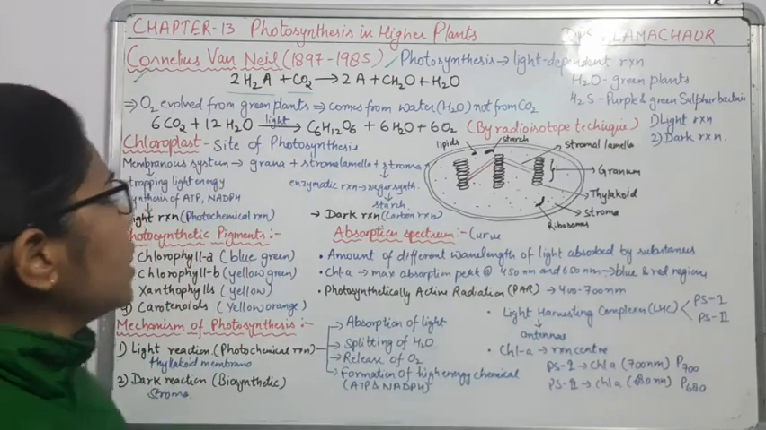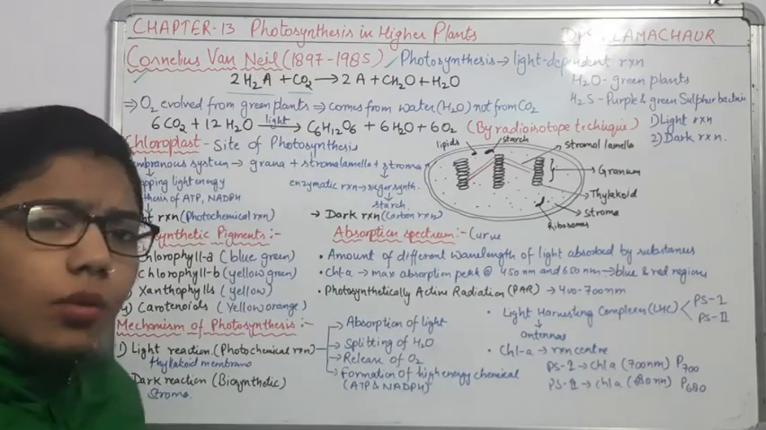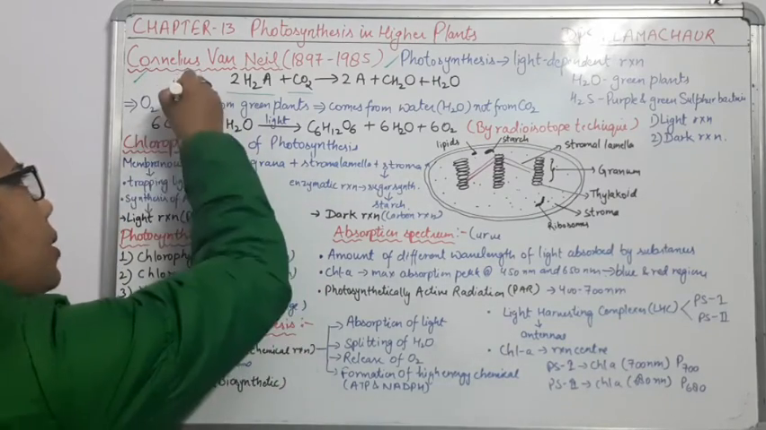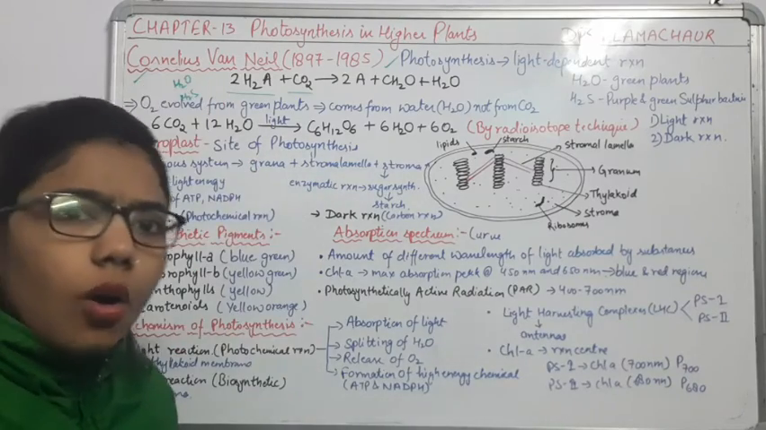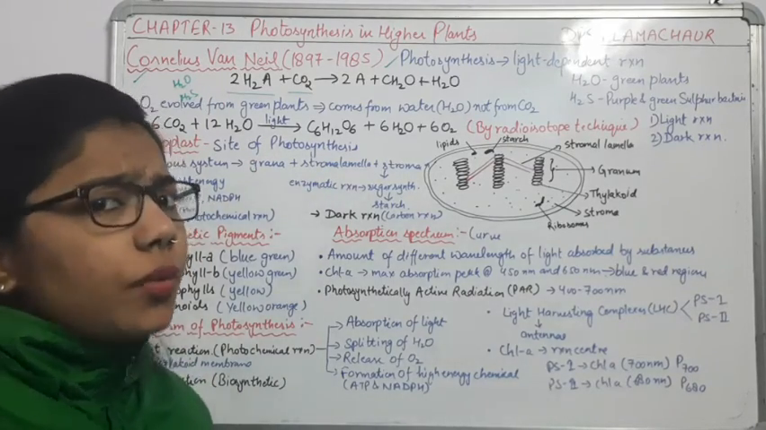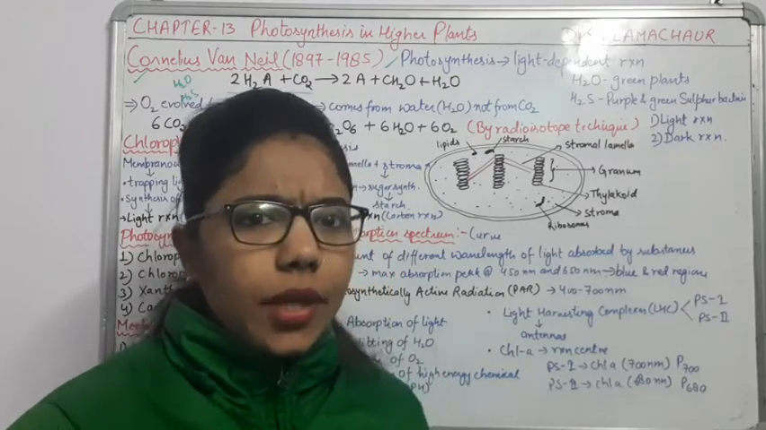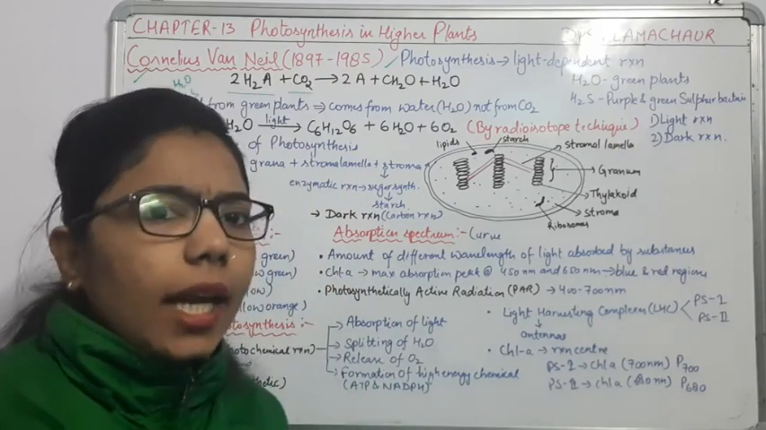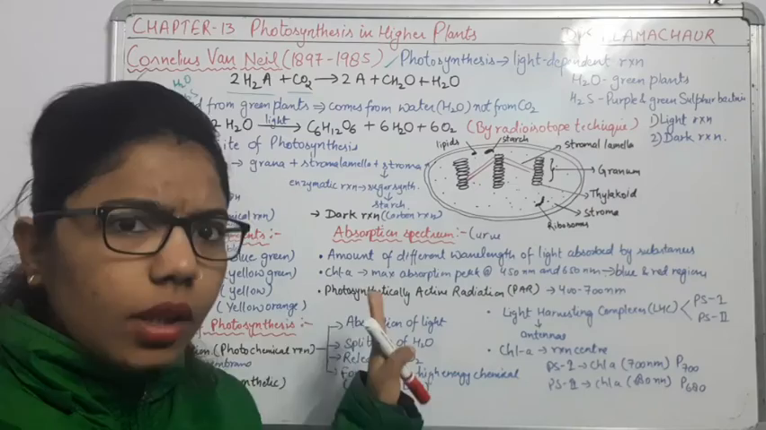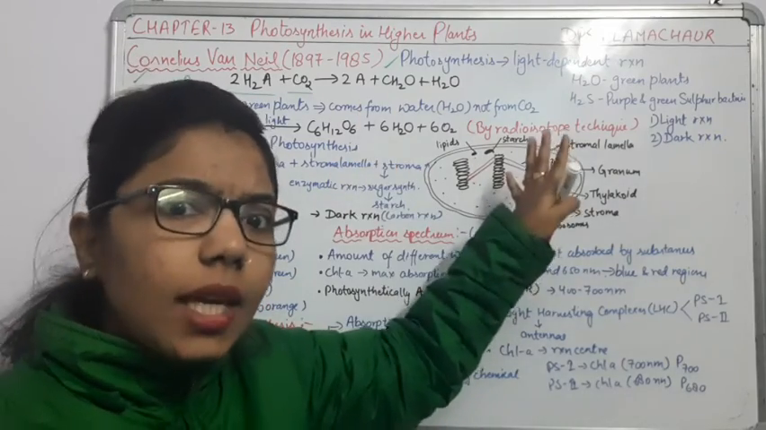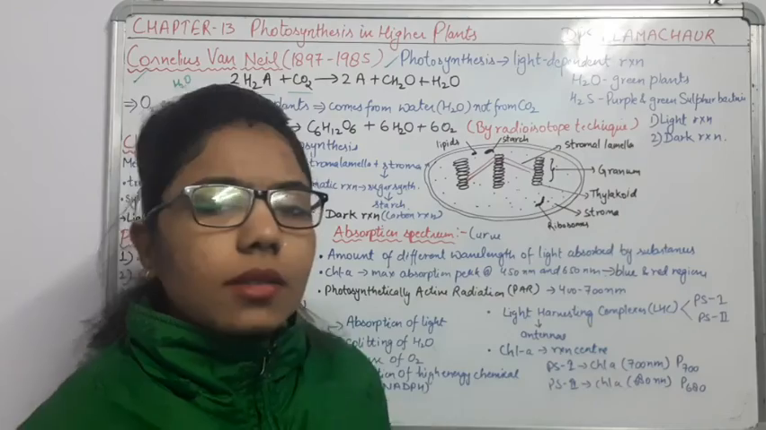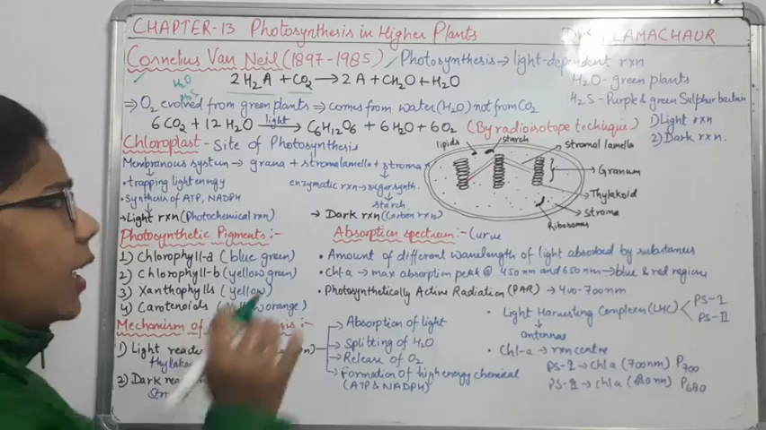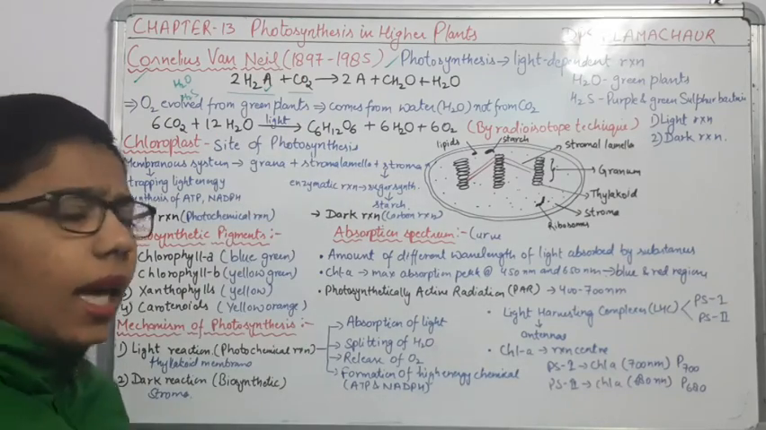So you can see here 2H2A. H2A denotes H2O or H2S, depending upon the organism. So the oxidation substrate can be anyone. But light is important here, and light is responsible for photosynthesis in both green plants as well as these bacteria. So in this equation, the A in H2A can be O, and it can be S also.